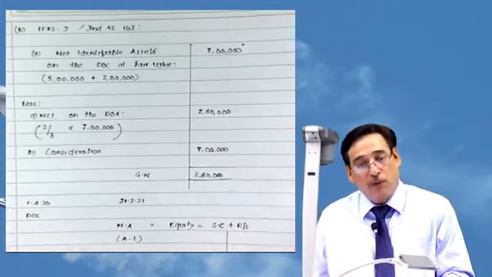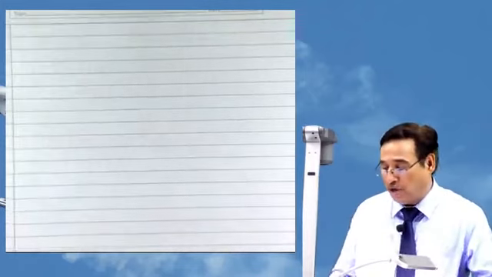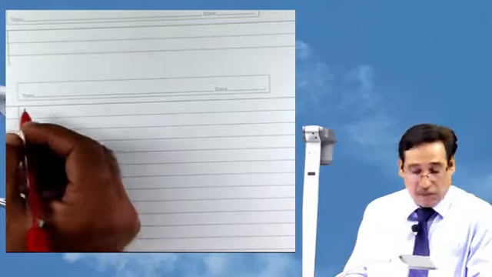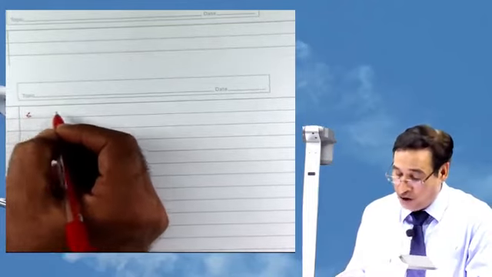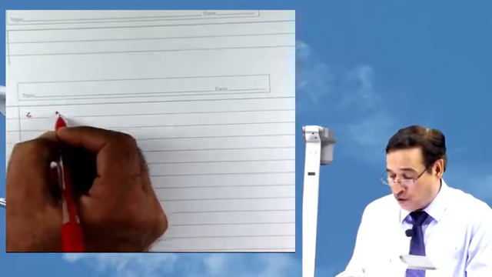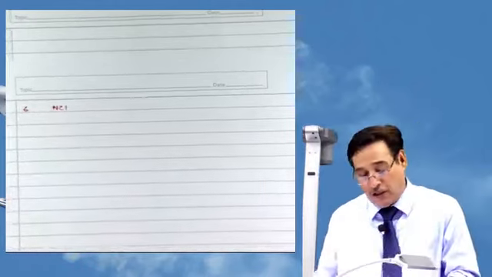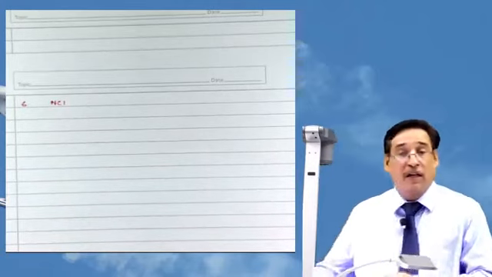Now, after going through these steps, the sixth step will be computation of non-controlling interest. Step number 6, non-controlling interest. How to compute the non-controlling interest? Interest means their shares. There are again two ways.